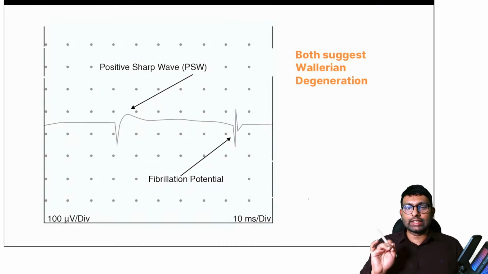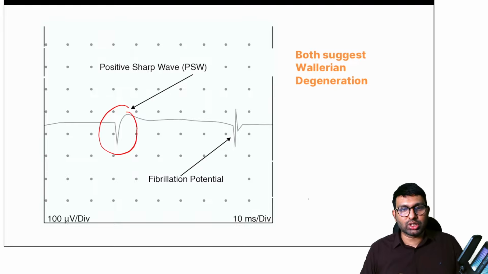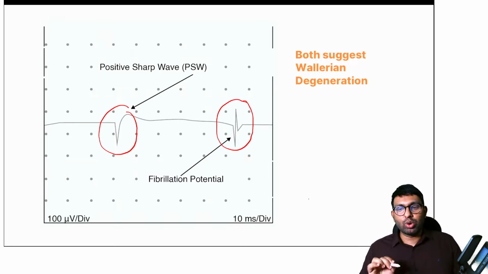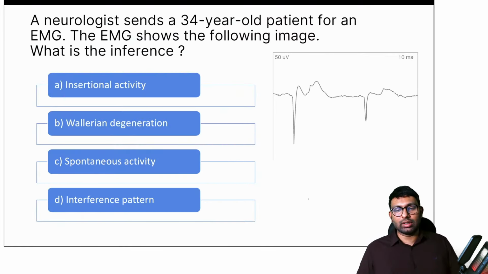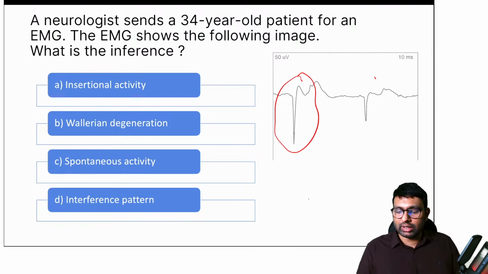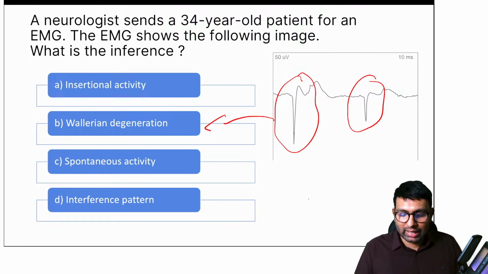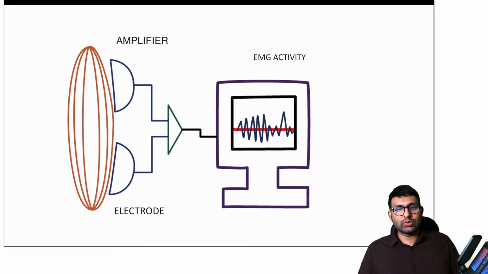But the pathological things that a neurologist is looking for are 2 things. One is positive sharp wave, and the other is fibrillation potential. These 2 are both suggestive, in EMG, of Wallerian degeneration. Now if you look back here, can you see both of these? These are positive sharp waves, which are suggestive of Wallerian degeneration. So the answer here is Wallerian degeneration.